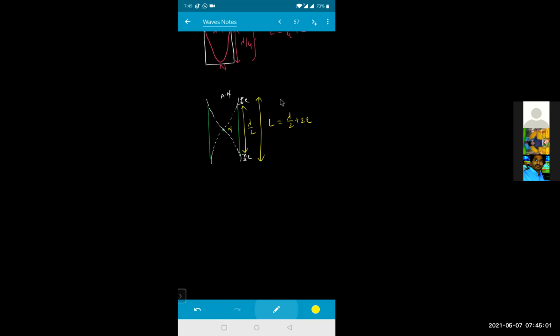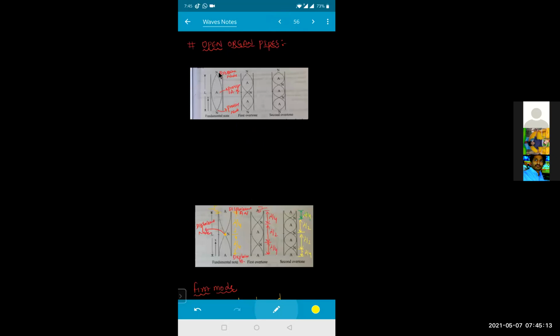Is that clear? Sir, for pressure antinodes, there won't be end correction, sir. There will be the end correction even for that one beta. They will also form a little bit above. This node might be a little bit above right now for this, because there is no rule that it must form exactly at the open end. Because of the displacement or because of the air corrections, that antinode might be a little bit above the given position. Okay? Yes, sir.